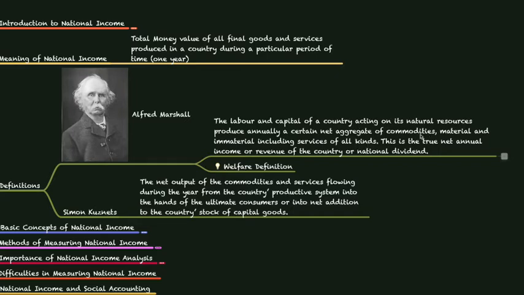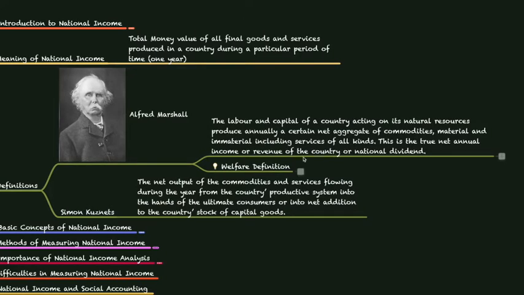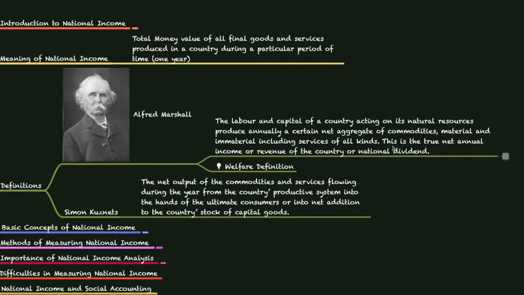This aggregate of commodities, or the revenue because of the manufacturing and selling of these commodities, is considered as the national income of the country or the national dividend.